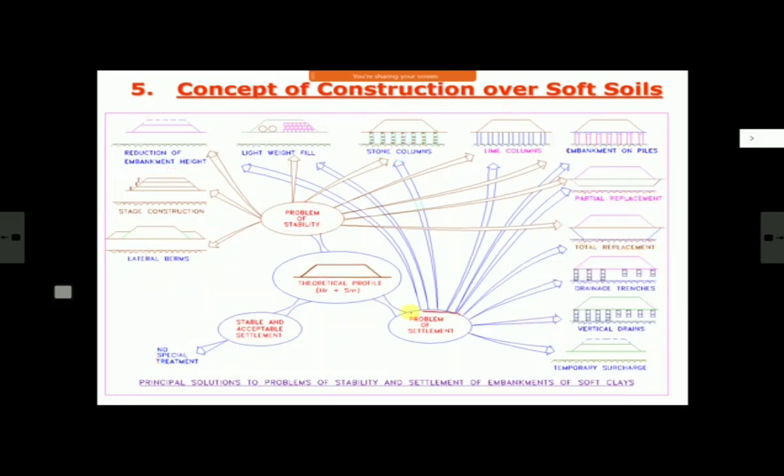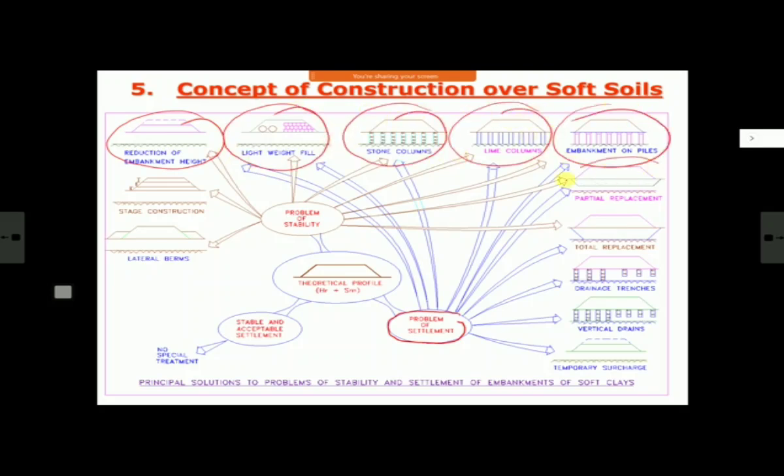stability. Similarly, for problem of settlement also, many of them are common. Like if you can reduce embankment height, if you can use lightweight fill, or we use stone column, we use lime column, or we use piled embankment, or we do partial replacement, or we do total replacement, or we can make vertical drains. We'll see vertical drains are the drains which help you in faster consolidation. The consolidation time is reduced significantly, and with that, whatever settlement has to happen will happen quickly.